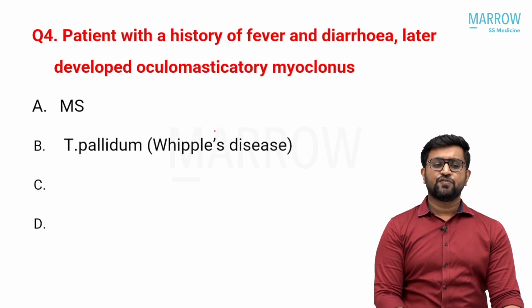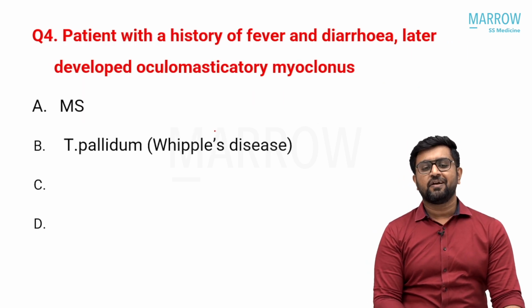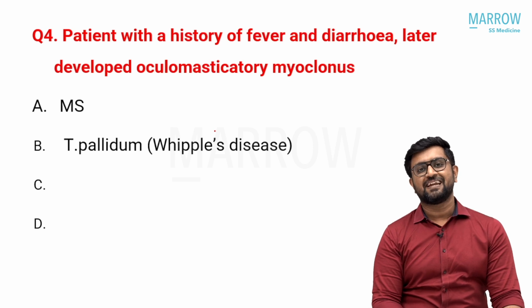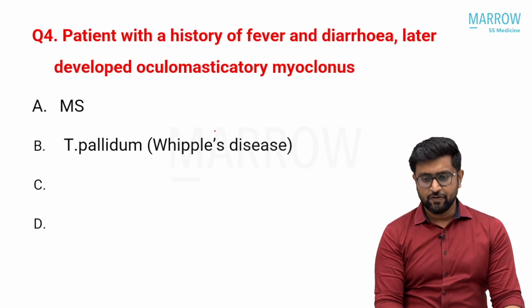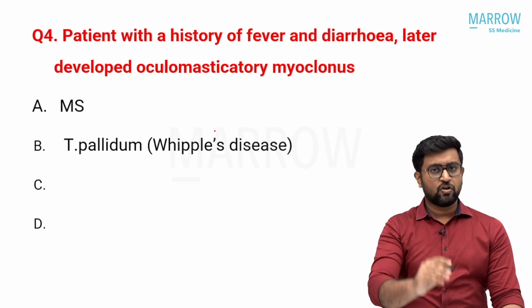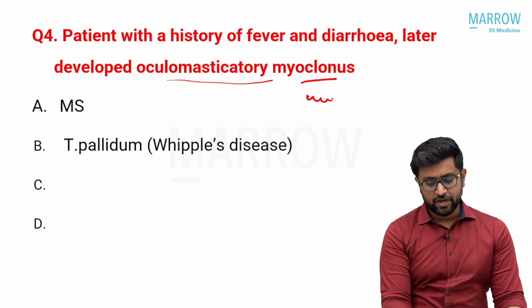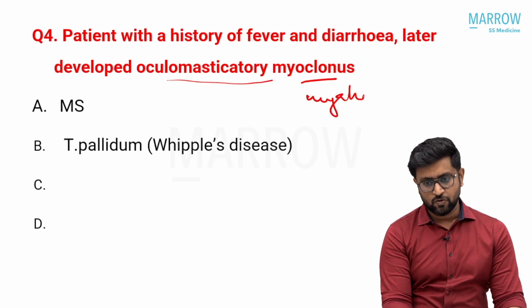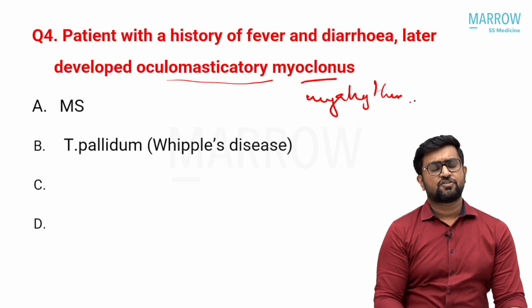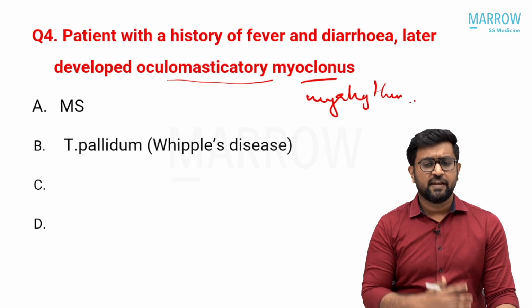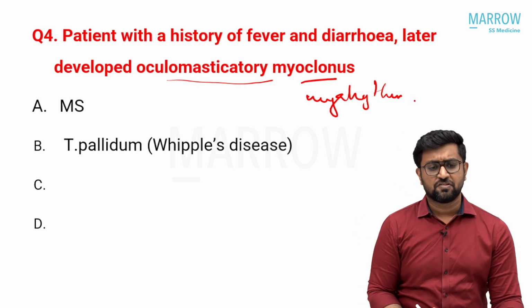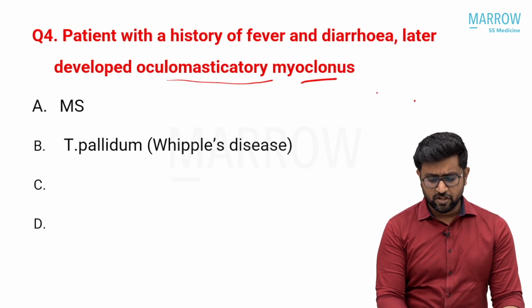The next question is also very simple. The patient has a history of fever, diarrhea, and later developed oculomasticatory myoclonus, something like that is given. Whether they gave myoclonus or myorhythmia, I am not sure. Actually, it is not oculomasticatory myoclonus, it should be myorhythmia, which we have discussed in our module. We discussed it twice, first in cerebellum, and again in the movement disorder session. Oculomasticatory myorhythmia is a